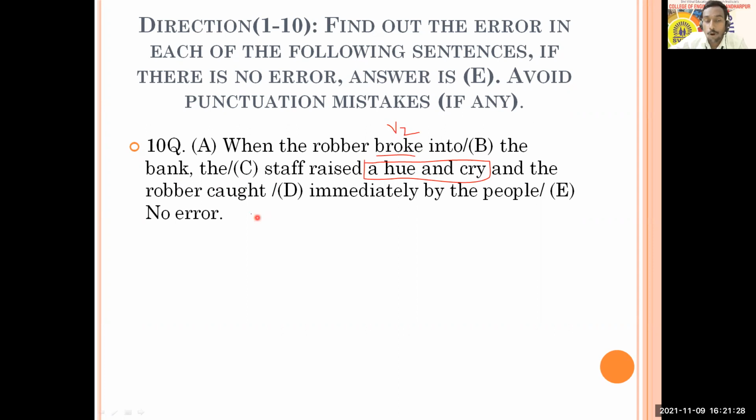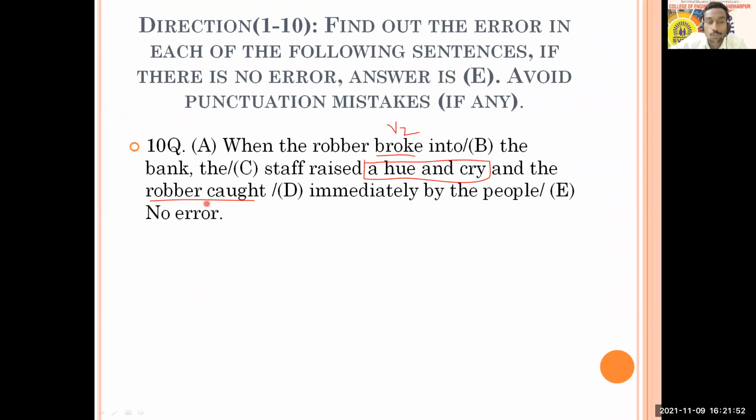And the robber caught. So here a similar example. Already we people have discussed this kind of example. Who is performing action? Whether robber is going to catch or robber is going to be caught. So voice matters. Who performs an action, that matters. Okay. So robber is not going to caught. Here it will be simple past. The robber caught.